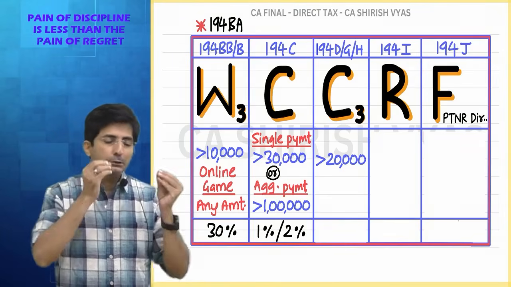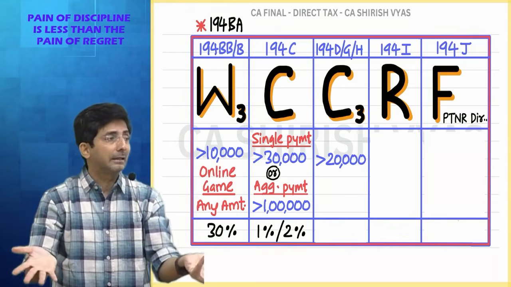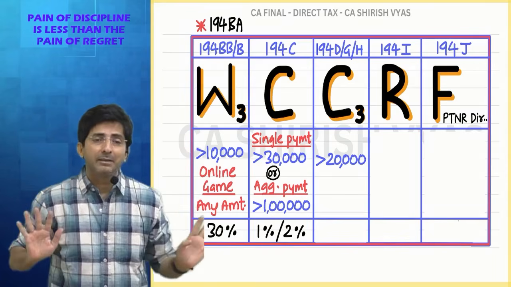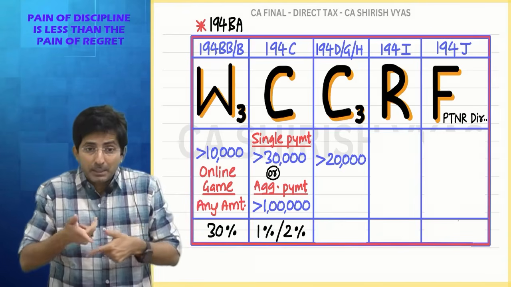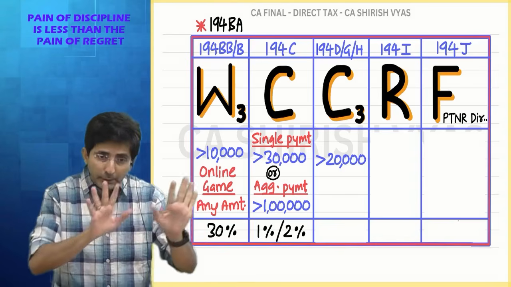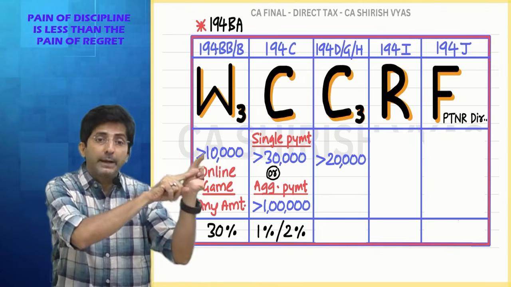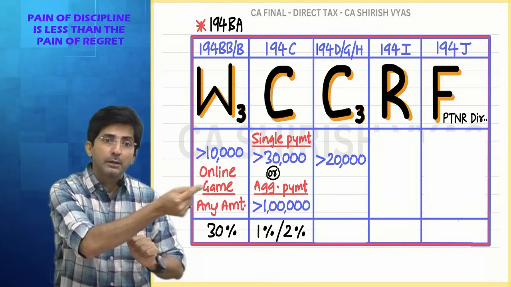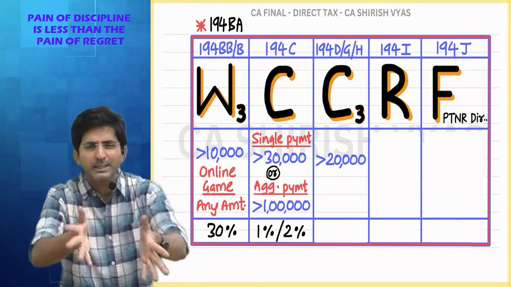After all, whether insurance commission, lottery commission, or other commission, all are commission only. Let's keep the threshold the same so that our law becomes simple. This is a late realization by the Government of India. Earlier, just for knowledge I'm telling, insurance commission was 20,000, lottery commission 1,000, other commission 5,000.